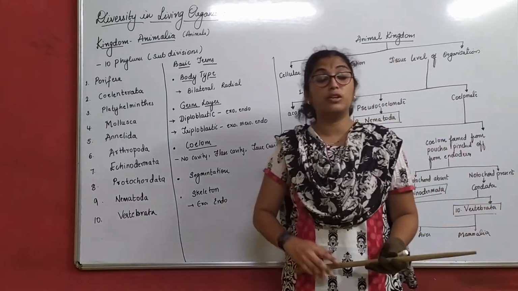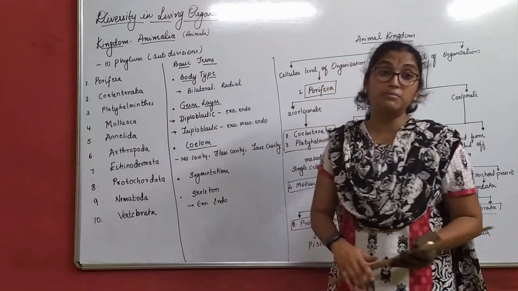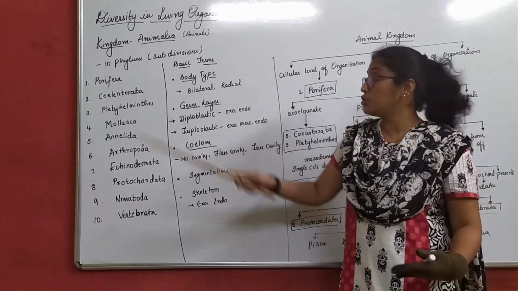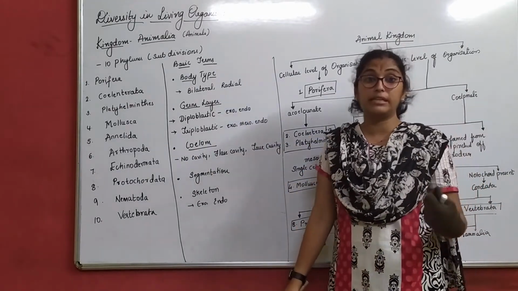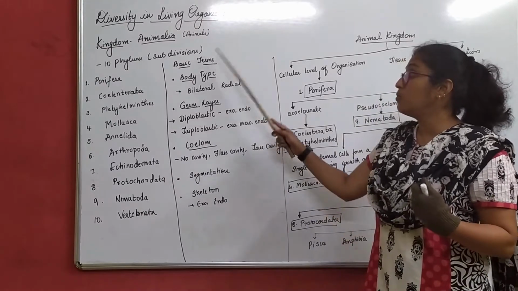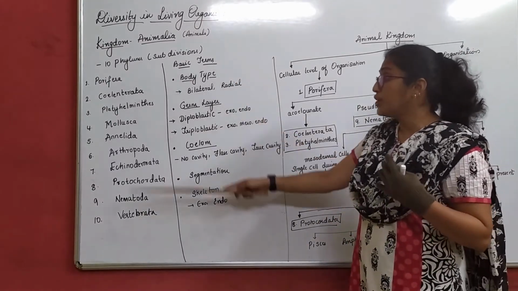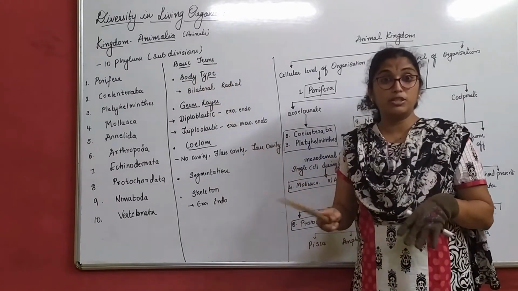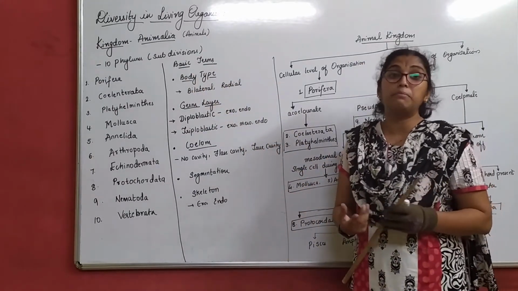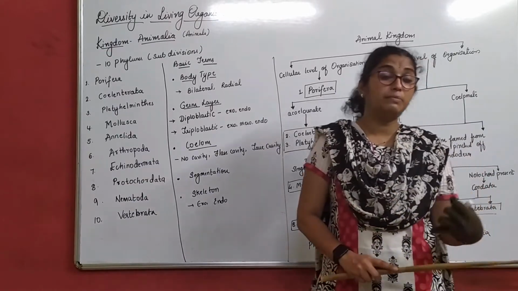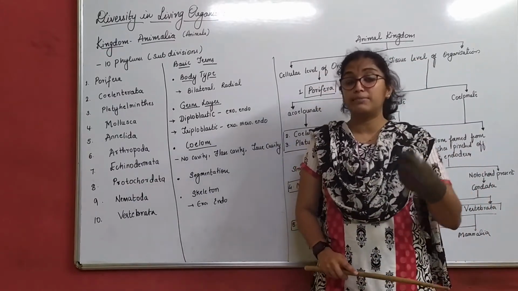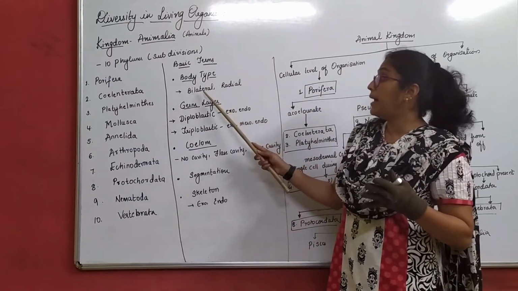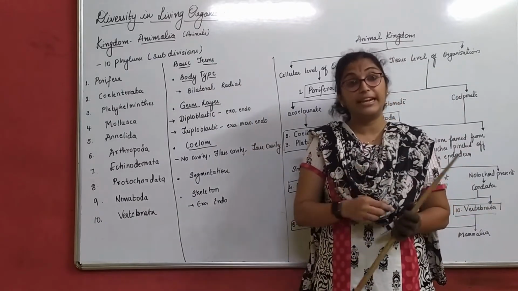Now what we have to learn in these phyla, few terms we have to understand first, then it will be easy for us to learn about this and remember the things about these organisms. Now what are those basic terms? For example, first we have to understand the body type of these animals or these organisms. Now what do you mean by a body type? Organisms have two body types. One is bilateral and another is radial.